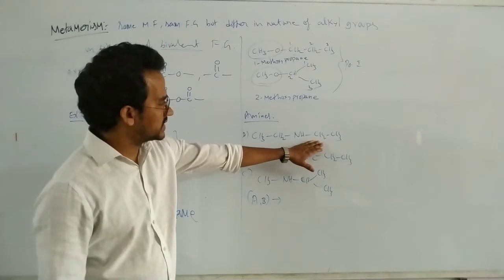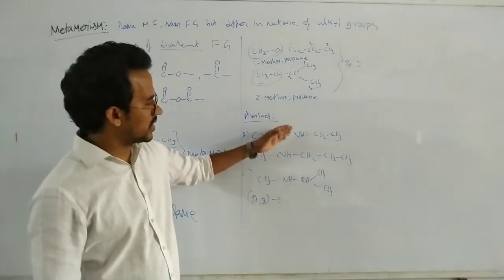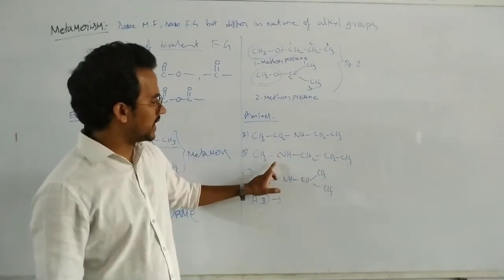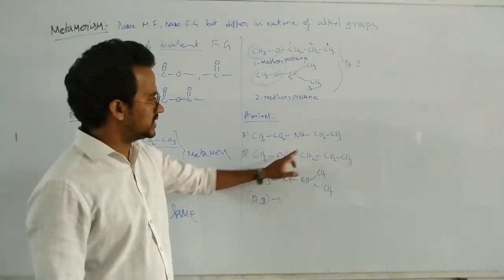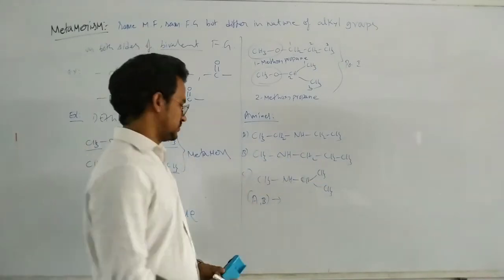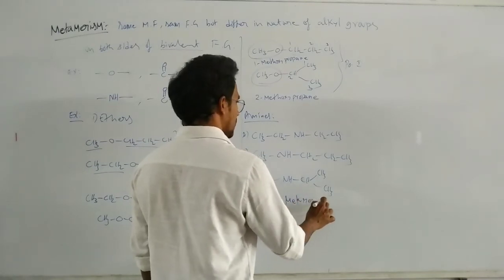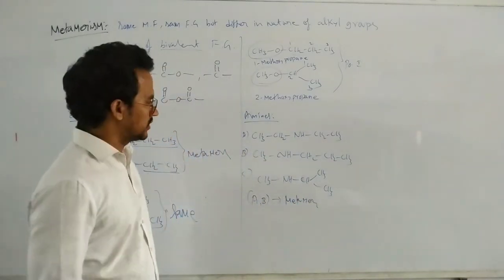Here on both sides, ethyl, ethyl. In this case, propyl, methyl. From this compound to this compound, different. This is diethyl amine. It is propyl methyl amine. So here these are metamers. On both sides, different nature of the alkyls.